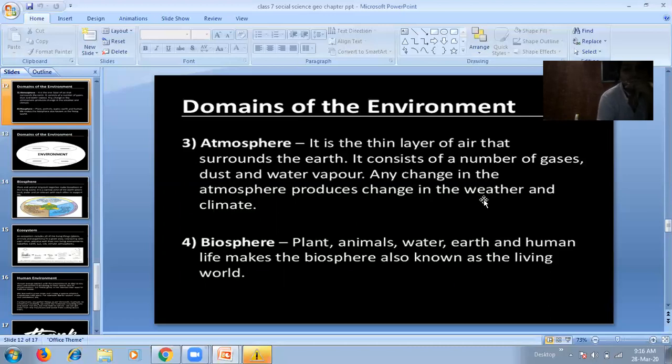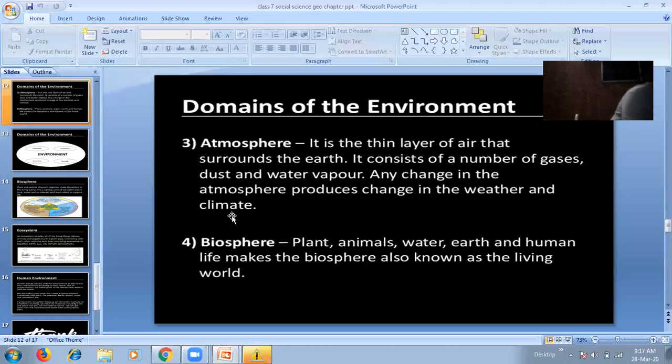And now one more thing you have to understand: what do we mean by weather and climate? What is the weather? The change in our atmosphere within 24 hours is known as the weather. And you can see climate. Climate is the sum total of weather conditions. It can change after a long period, like 30 years, 40 years, and more than this.